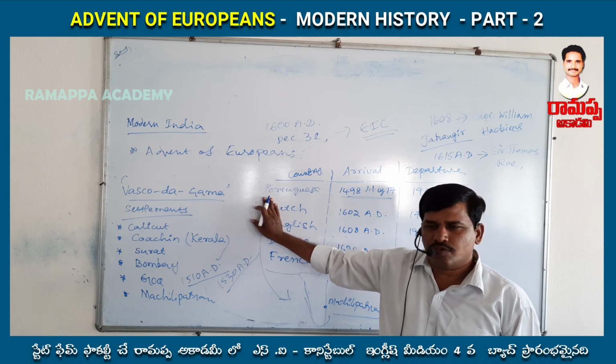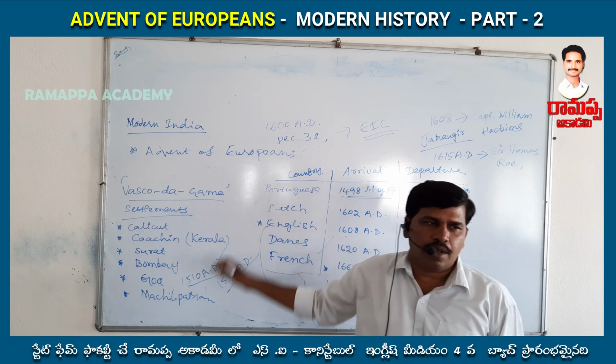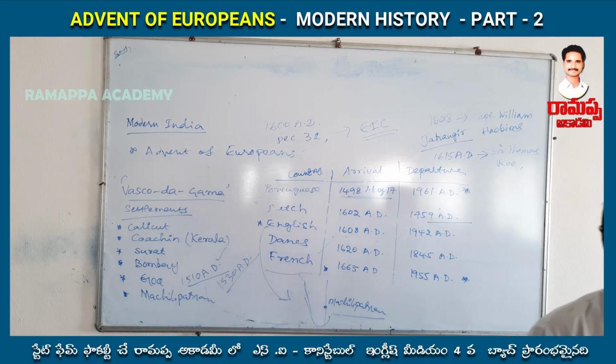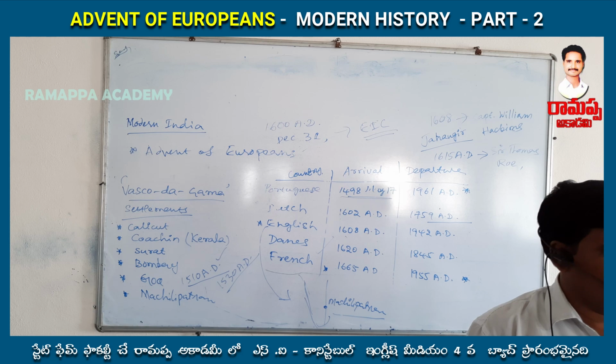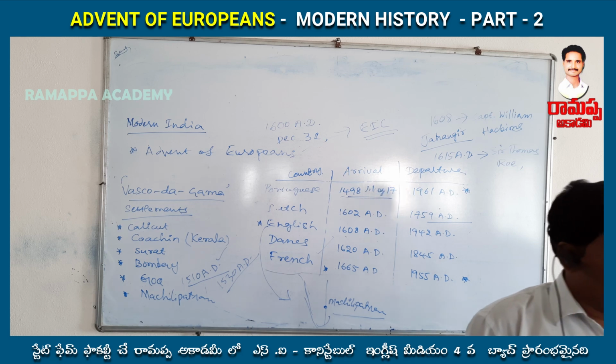First they started their battles in Bengal and later expanded to Carnatic in southern India, then moved to Mysore, and later entered into Maratha politics. So this is the scenario of how the British conquered India.